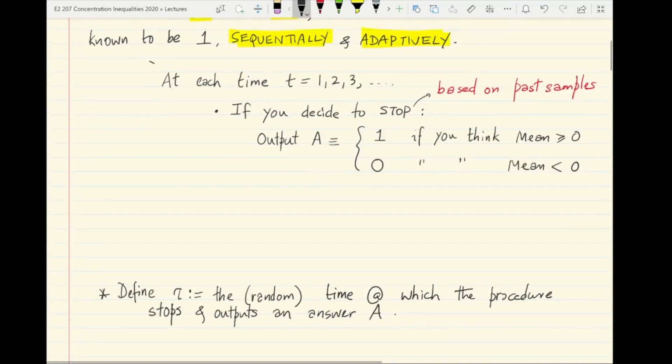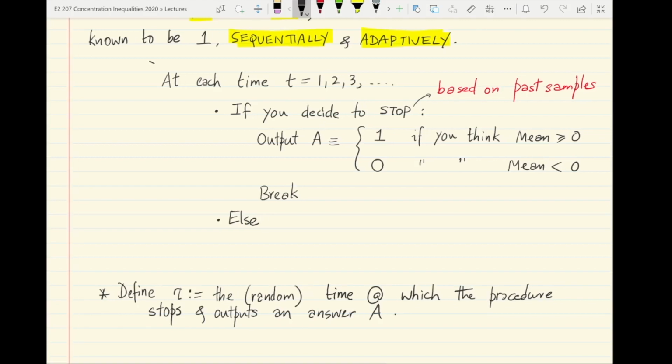Okay, and after you output this, you break this loop. Else you request one more IID sample, a fresh IID sample from the unknown distribution.